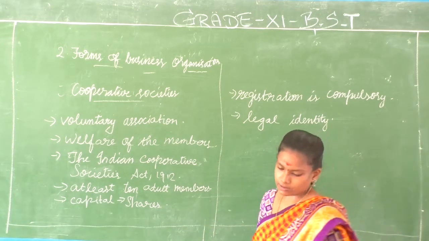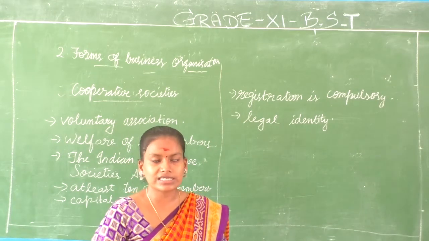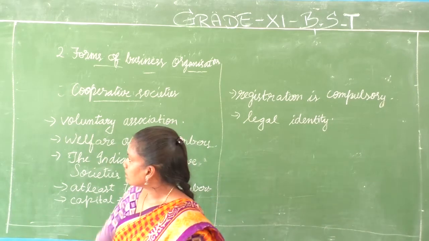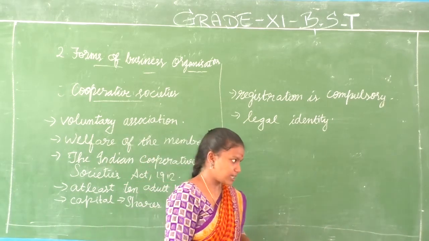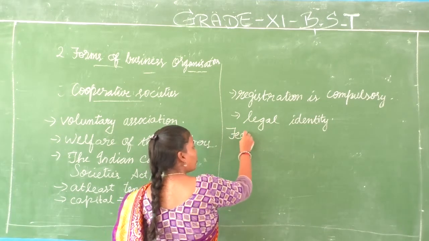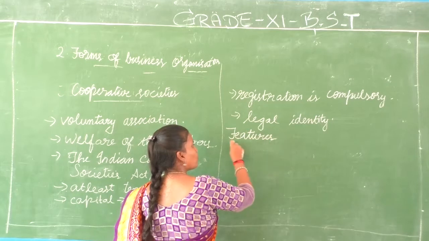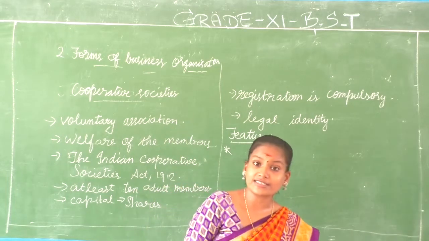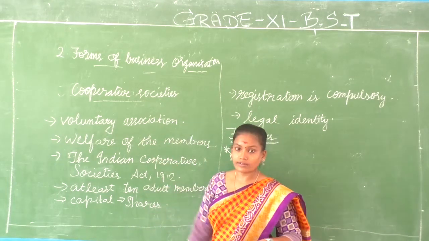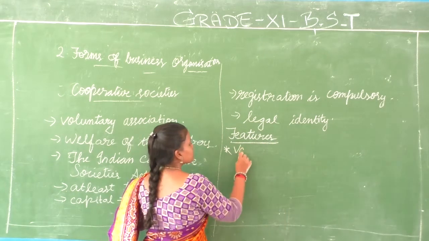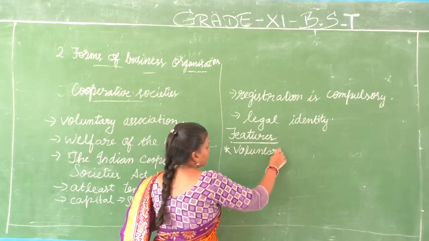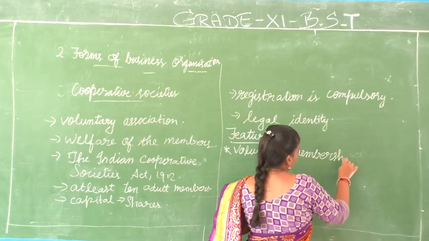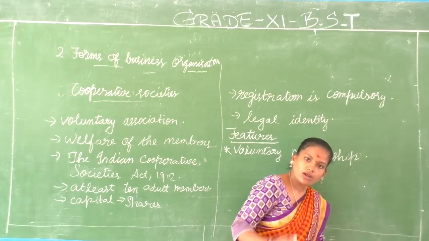This is basically about cooperative societies. Now what next will we discuss? We usually discuss the features of this. Based on the definition and the meaning of cooperative societies, can you make out the features? I always tell you to guess what might be the features based on this. Yes. The first point itself is that it is a voluntary association. So the first feature is voluntary membership.